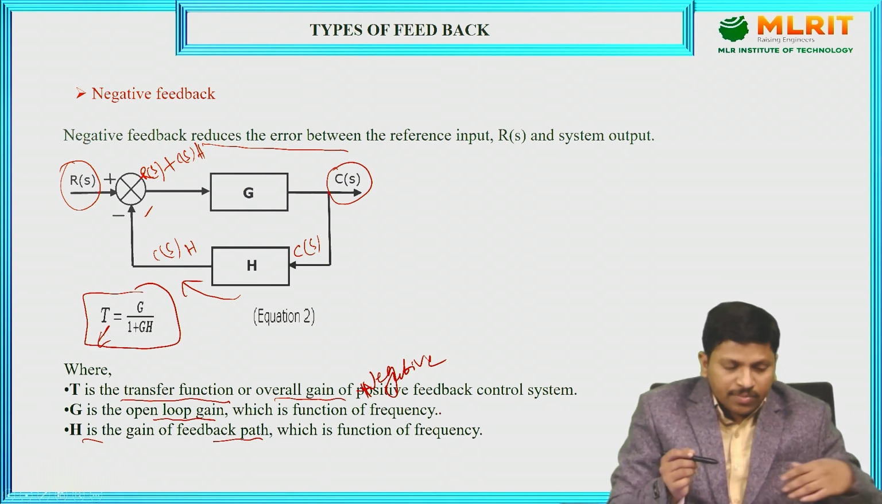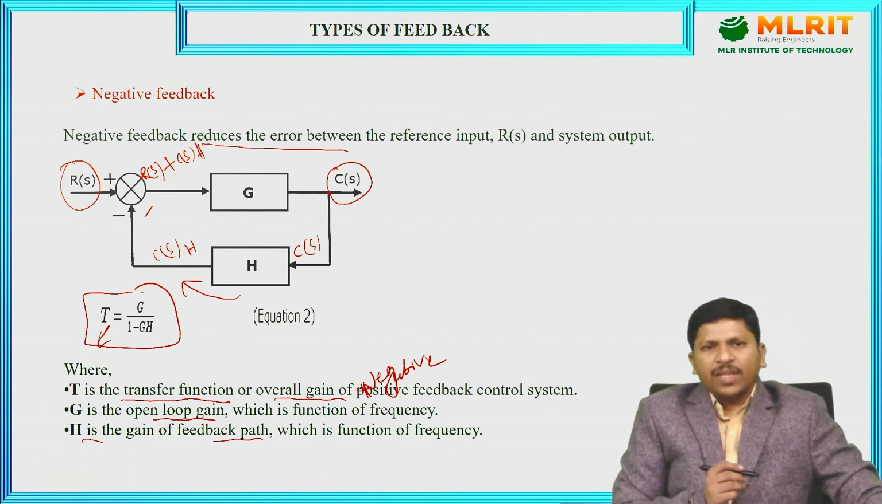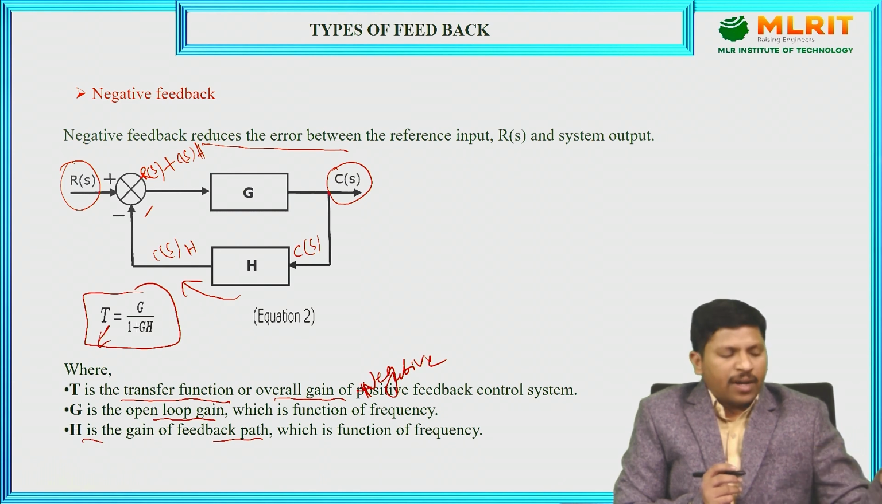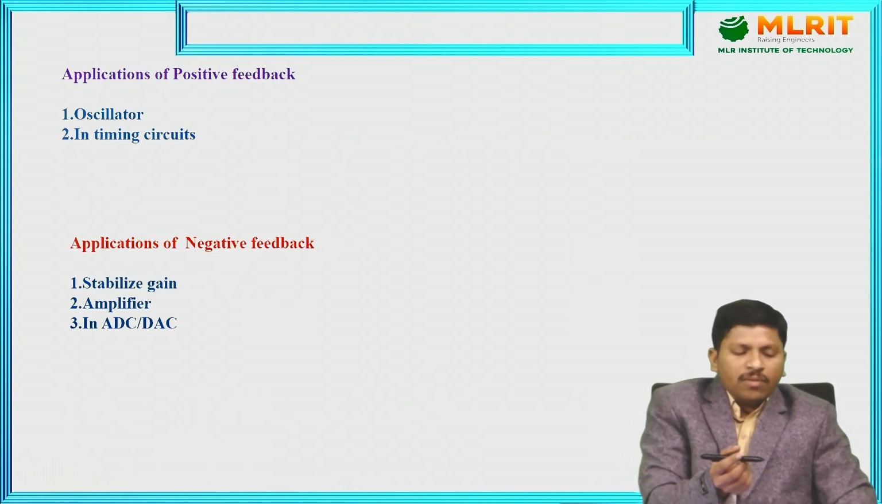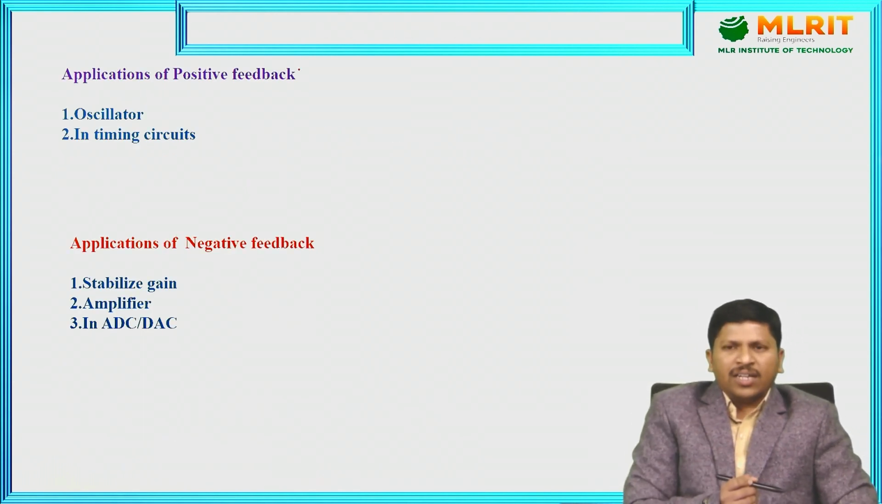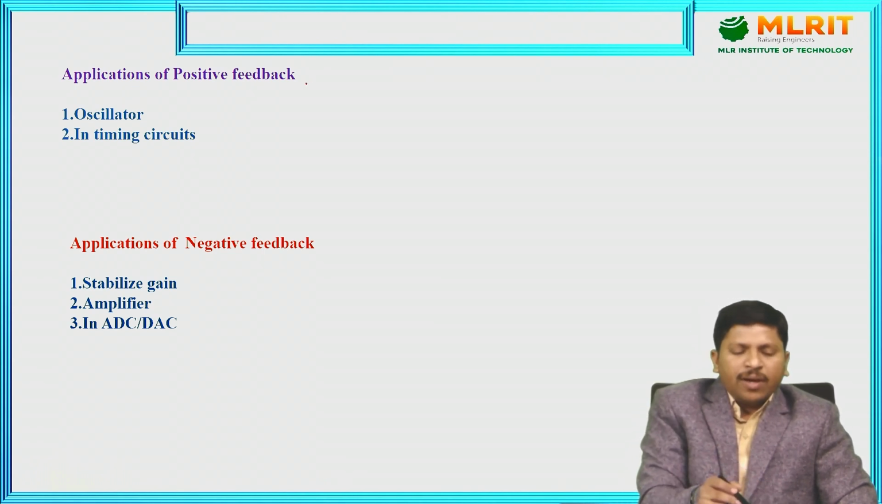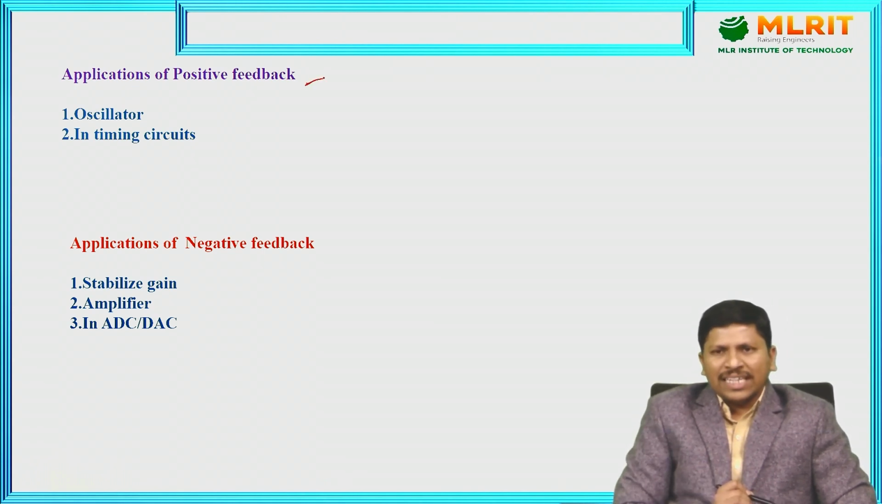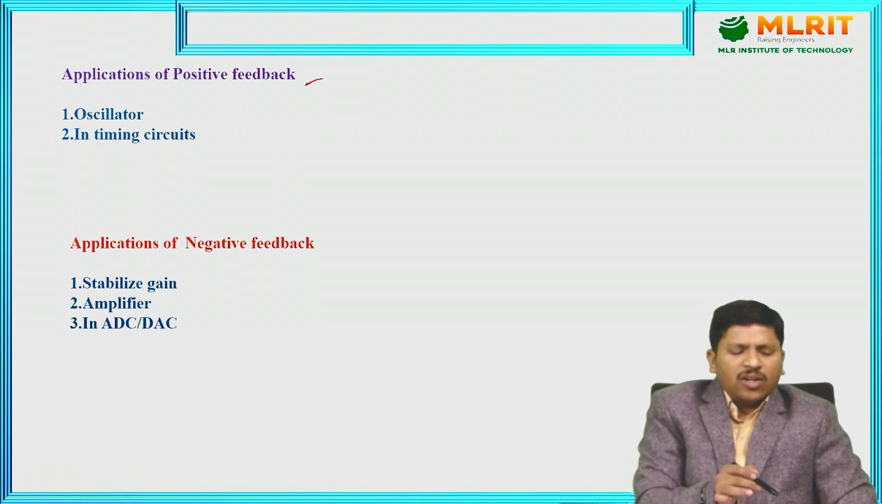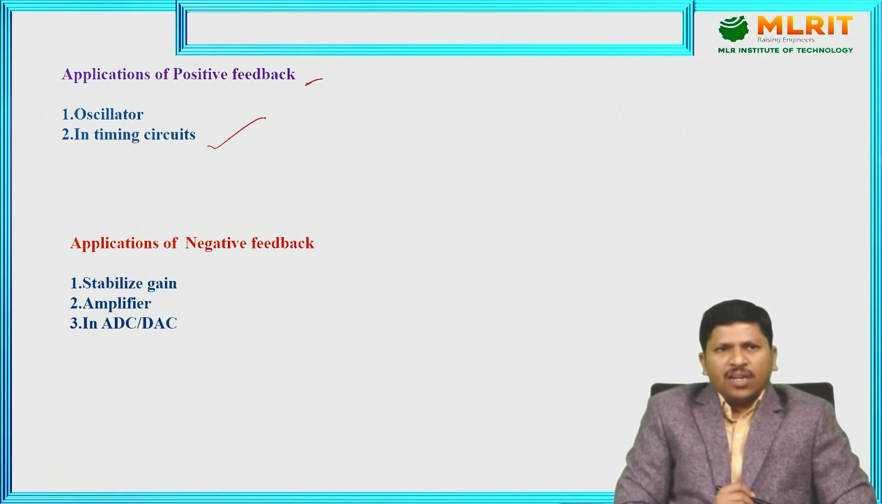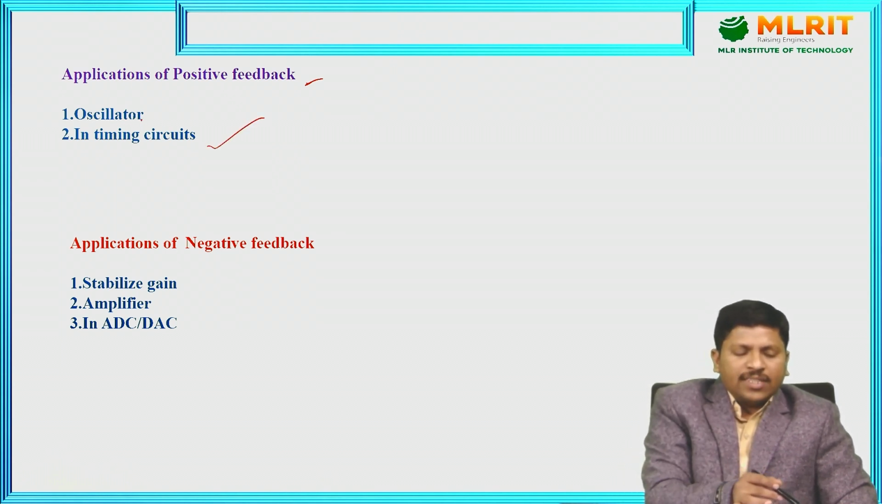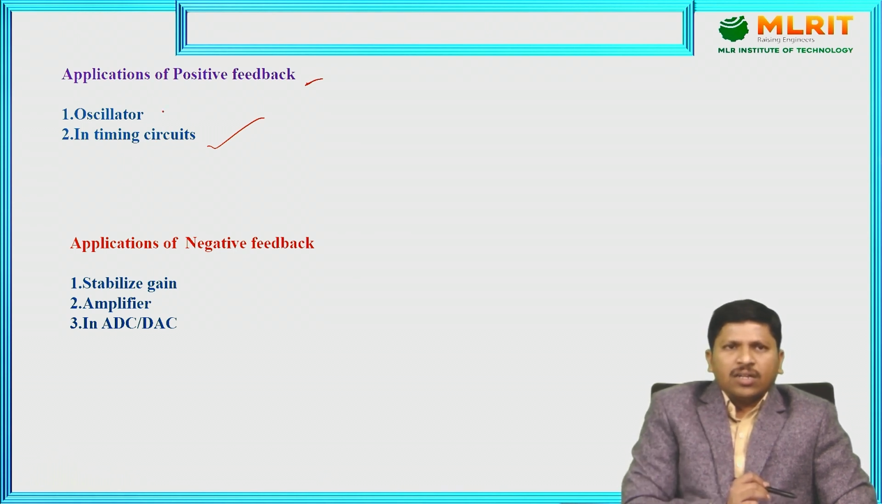Next, coming to some of the applications: the applications of positive feedback and the applications of negative feedback. Just observe the applications of positive feedback. Positive feedback systems are used in oscillatory circuits, timing circuits, amplifiers, and oscillators. In those cases we use positive feedback.